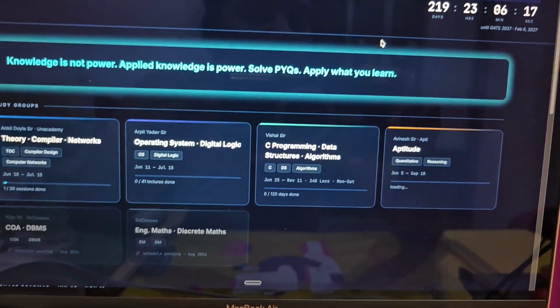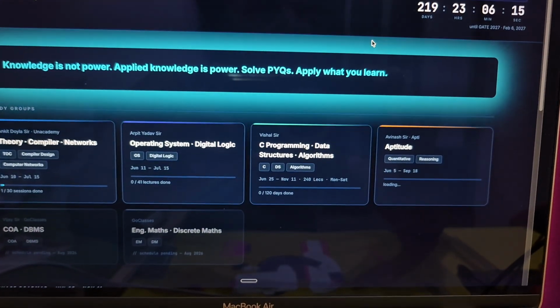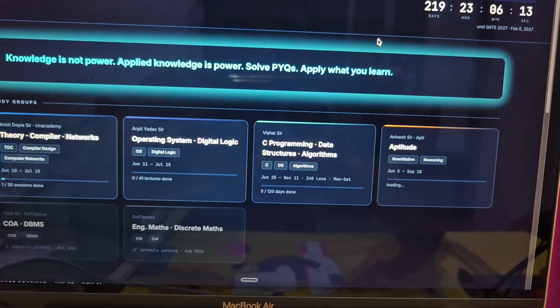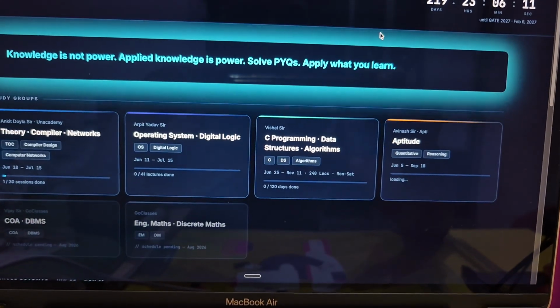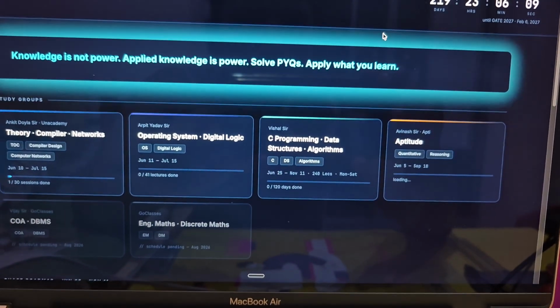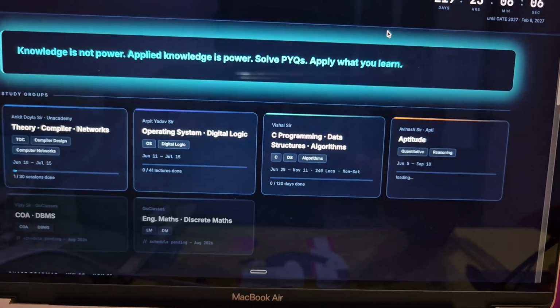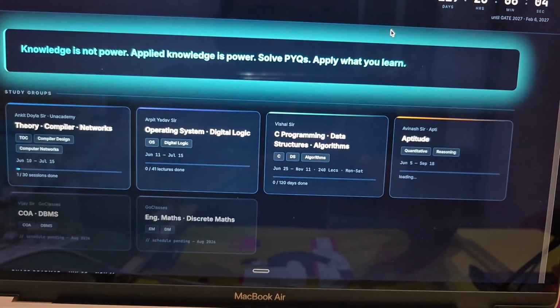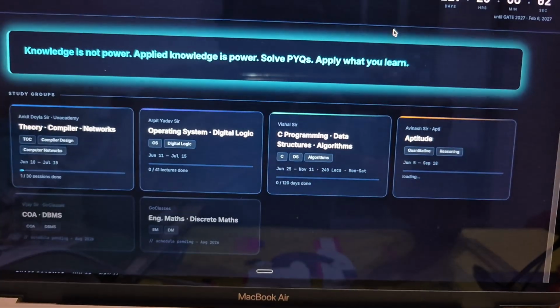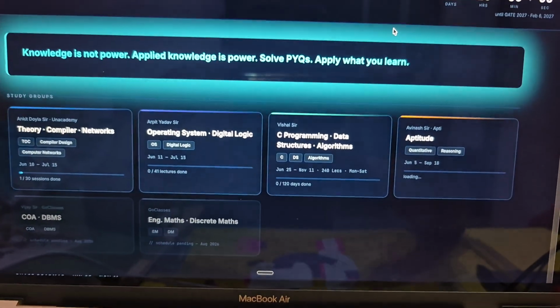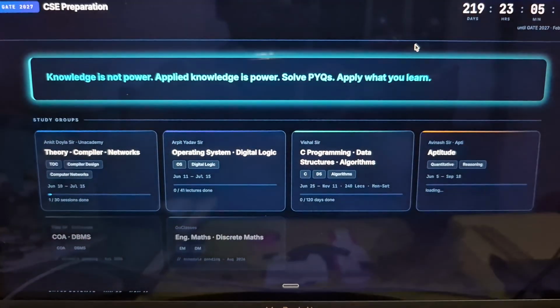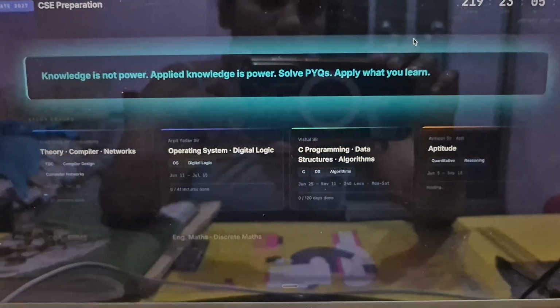I understood everything. And regarding CN, I was revising sliding window protocol, go back N and selective repeat, their formulas, and questions based on that. I've done very little bit of CN, but I'm ending my day, so the remaining I'll do tomorrow.